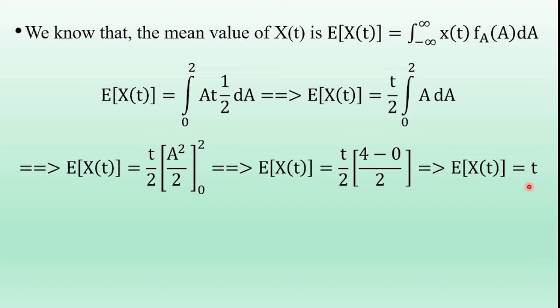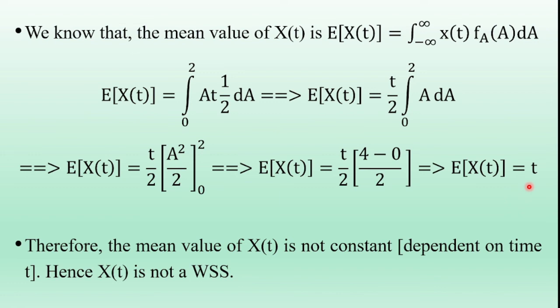So here the mean, or expected value, of the random process X of t depends on time t. Hence the given random process is not a stationary random process.